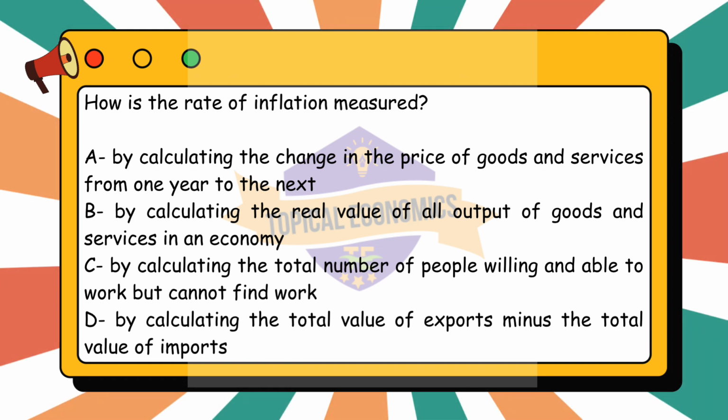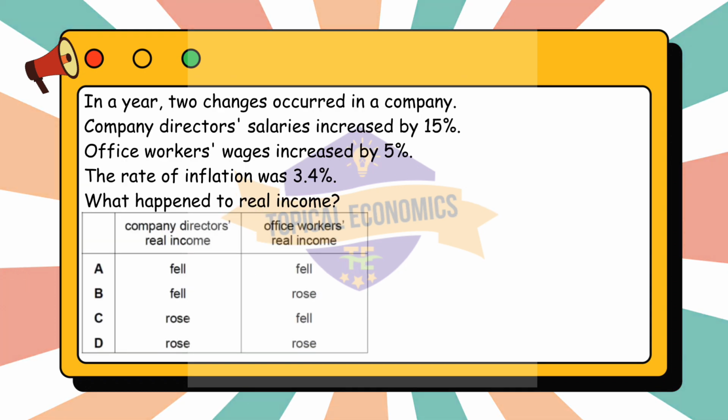Analyzing the other options. Option B, by calculating the real value of all output of goods and services in an economy, refers to real GDP, which adjusts for inflation, but it is not how inflation itself is measured. Option C, by calculating the total number of people willing and able to work but cannot find work, refers to unemployment, not inflation. Lastly, option D, by calculating the total value of exports minus the total value of imports, refers to the trade balance, net exports, not inflation.